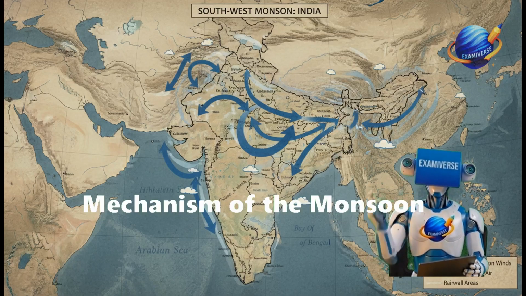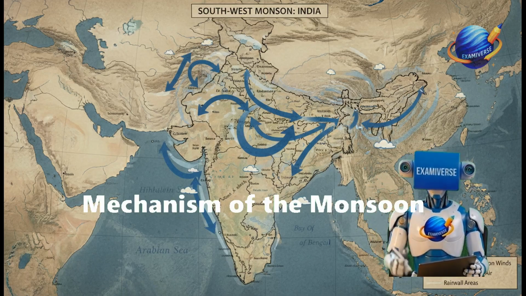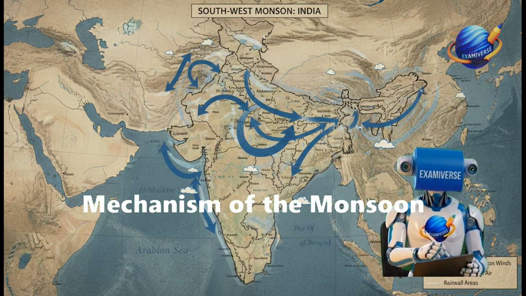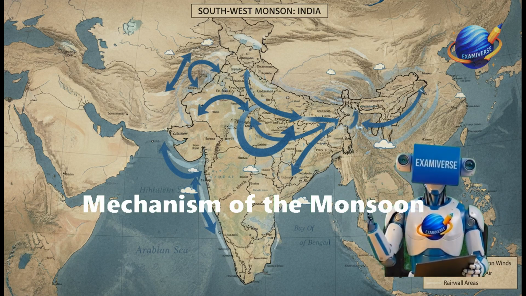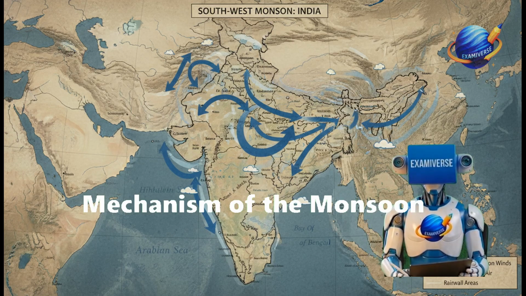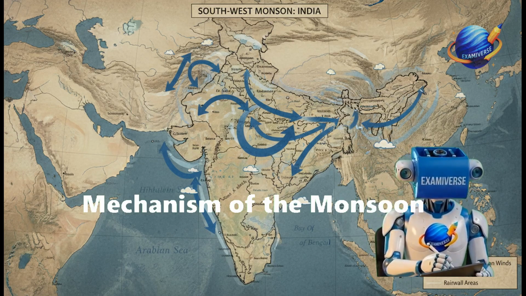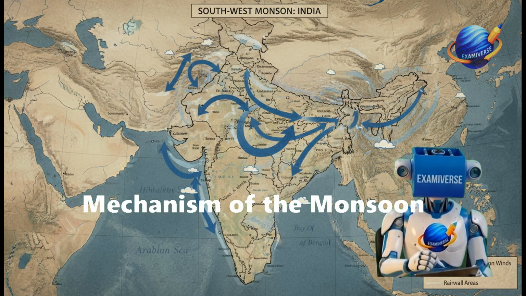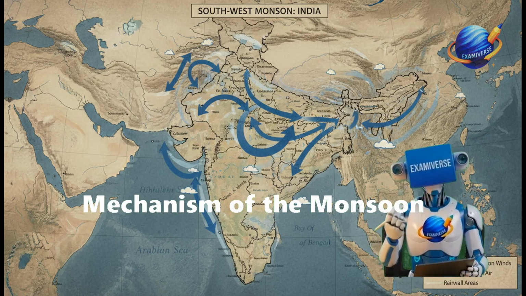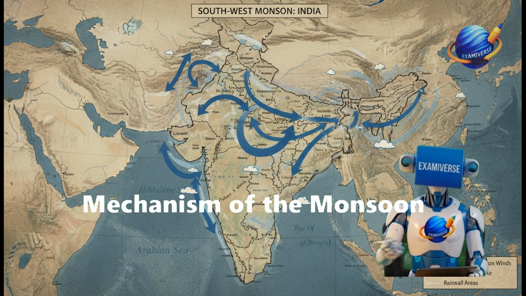Look at this map showing the southwest monsoon currents. This is where it gets interesting for your exam. The moisture-laden winds from the Arabian Sea and the Bay of Bengal strike the Western Ghats and the northeast hills respectively. But why does this matter for your exam? Because this mechanism explains the uneven distribution of rainfall across the country.